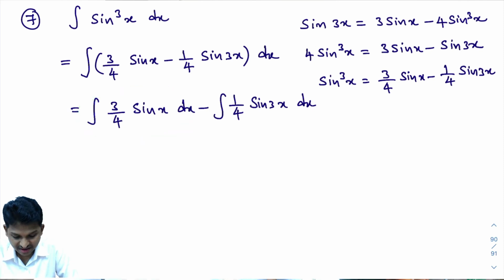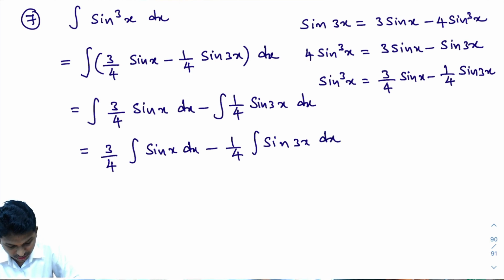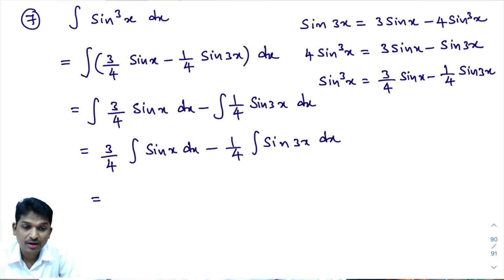Now, integration of this. Here a constant is there, na? I'll take the constant outside the integral. What you will get? This will become 3 by 4 into the integral of sin x dx, minus, here 1 by 4 is there, na? Take it outside the integral. What you will get? 1 by 4 into the integral of sin 3x dx. Look here, how to do this further.